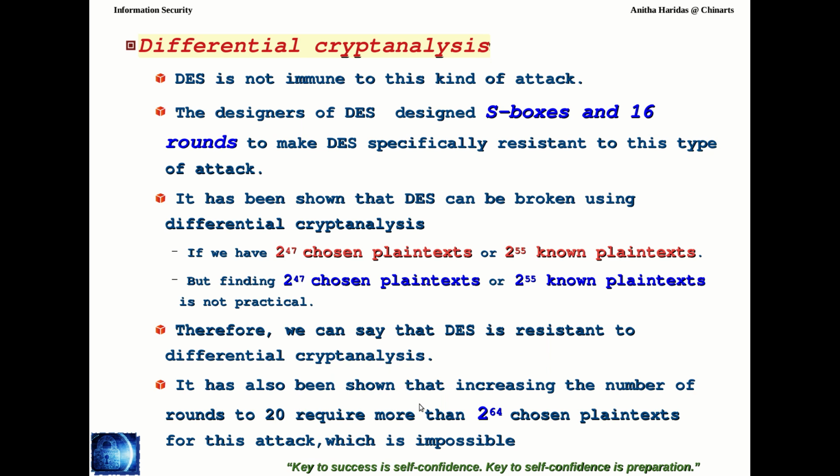And it has also been shown that by increasing the number of rounds to 20, where currently DES has only 16 rounds, it requires more than 2 power 64 chosen plain texts for this attack, which is very, very impractical. So we can declare that the DES is also resistant to differential cryptanalysis, even though it is using only 16 rounds, but increasing the rounds will make it more secure.